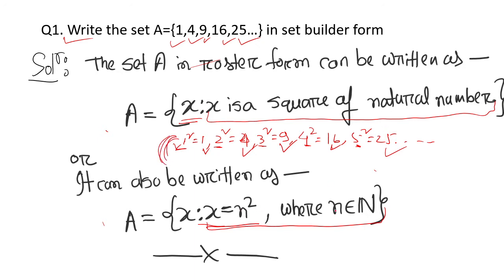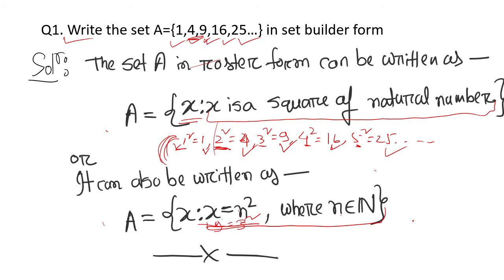If you take n equal to 1, then the first value of X will be 1. If you take n equal to 2, then the second element will be 4. If you take n equal to 3, then the third element will be 3 square equal to 9. So here you can see 9.